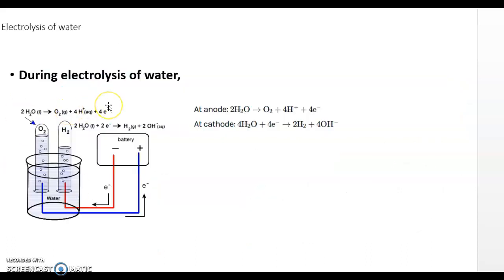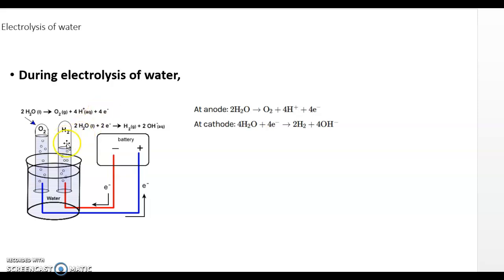Now next it is the electrolysis of water. Water, as you consider, will not conduct electric current because the dissociation of water is very small, into H+ ion and OH- ion. But if you dissolve a small amount of salt, or a small amount of an acid or base, then that is called acidulated water, and it will conduct electric current.